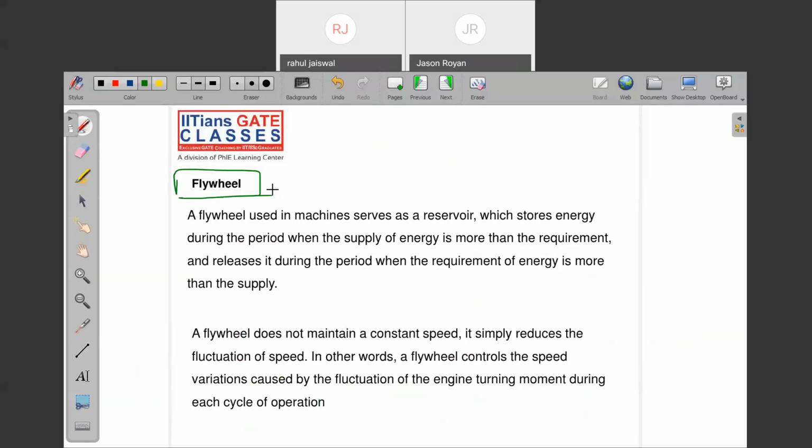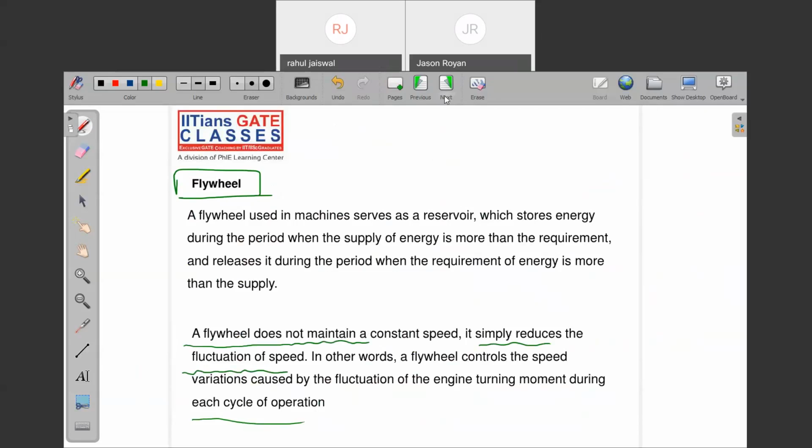A flywheel is a device which does not maintain the constant speed. It simply reduces the fluctuation of the speed. In other words, we can say the flywheel controls the speed variation caused by the fluctuation of the engine turning moment during each cycle of operation. Now we ask, who will maintain the constant speed?